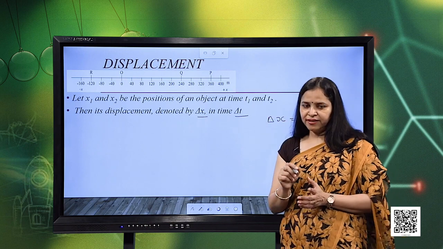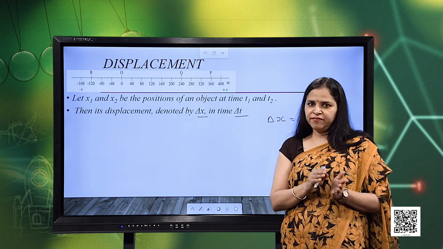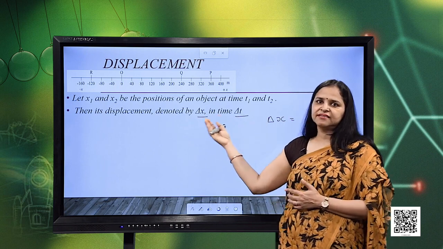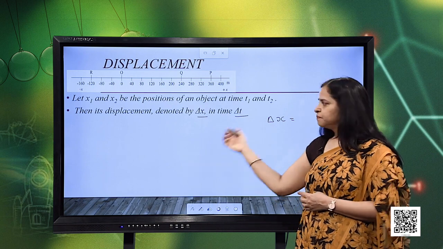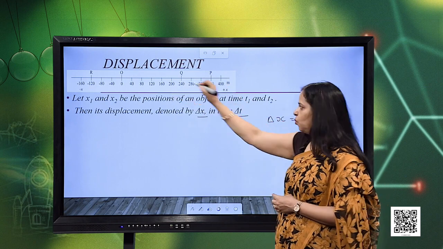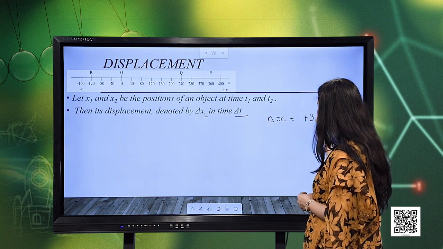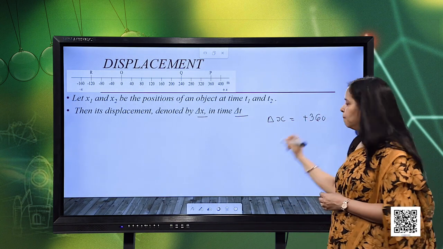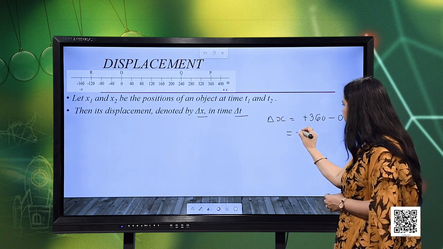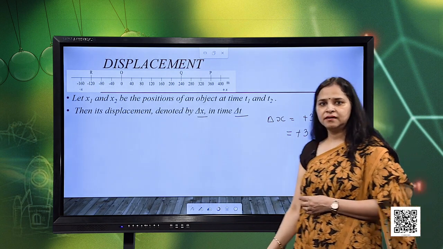Vectors and scalars in detail we are going to study in the next chapter, but here, when we talk about motion in a straight line, we can just consider the sign, plus and minus. So, here delta x between point P and point O will be: the final position is plus 360, I will consider along with the sign, minus the initial position, which is 0. So, what is the displacement? Displacement is plus 360 meters, right.